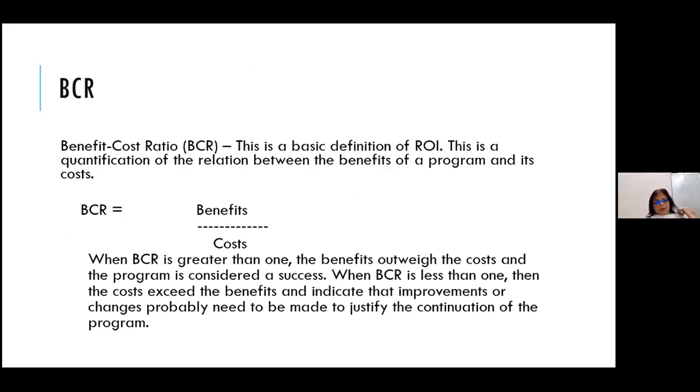So there is something called the benefit cost ratio. Actually, ROI can be calculated in two ways. Some people just take out the benefit cost ratio, or otherwise you take out a percentage. So both ways are correct. And the benefit cost ratio is the basic thing in ROI. This is a quantification of the relation between the benefits of a program and the costs. So you take out the ratio of benefits and costs, and that gives you the BCR.